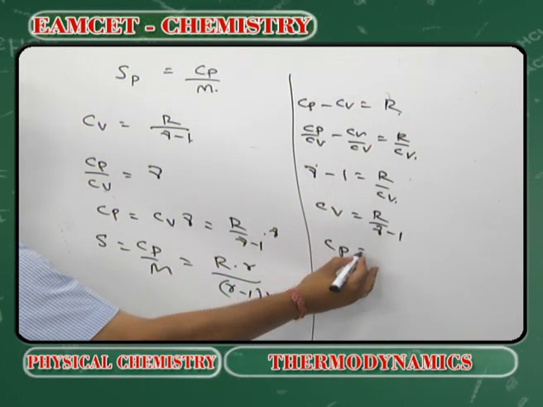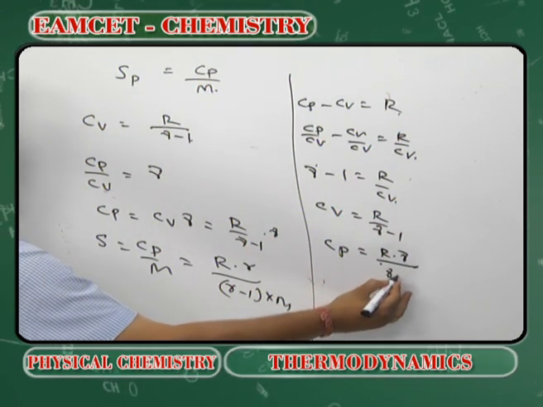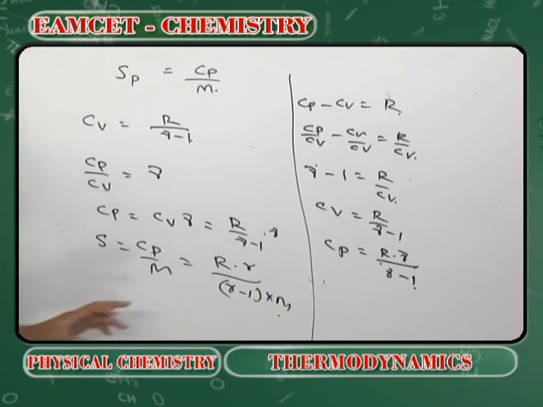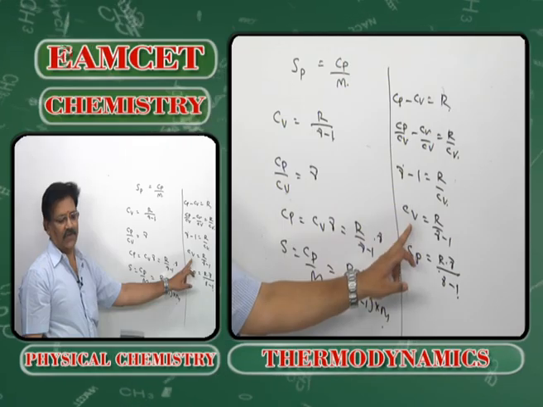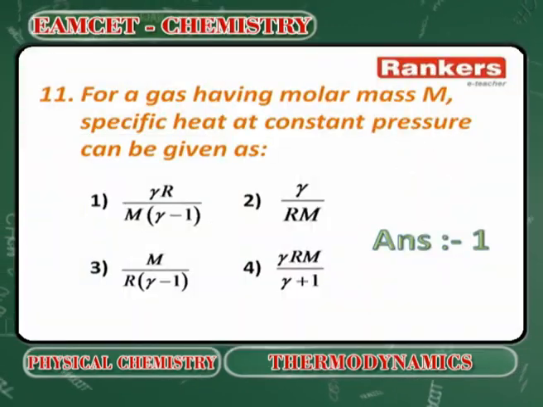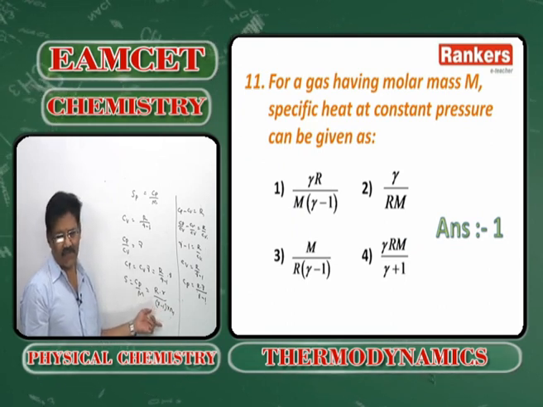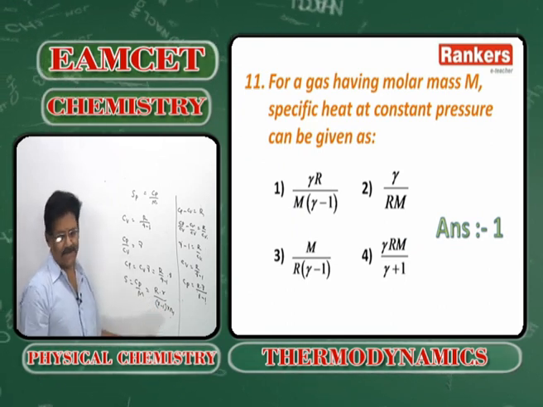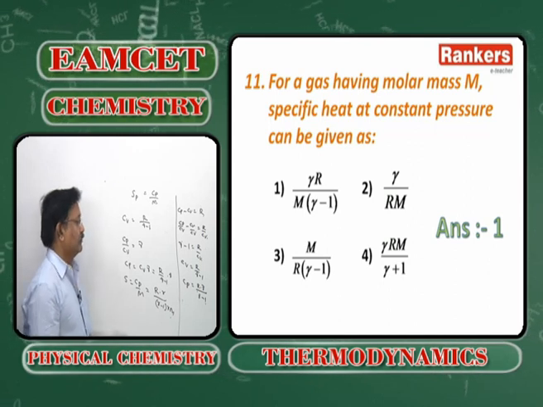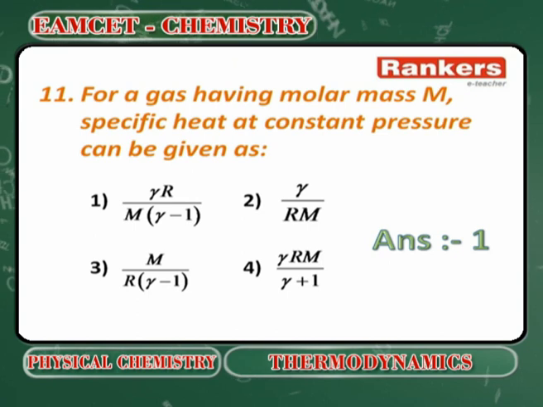Cp is equal to R into gamma by gamma minus 1. These are the important relations which we have to remember. So, based on that, the specific heat at constant pressure is R into gamma by m into gamma minus 1. Option 1 is the answer. These relations are important. Next,